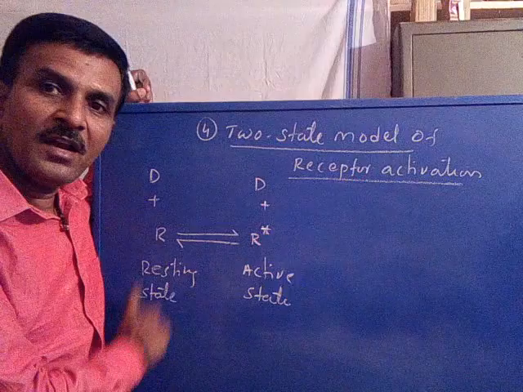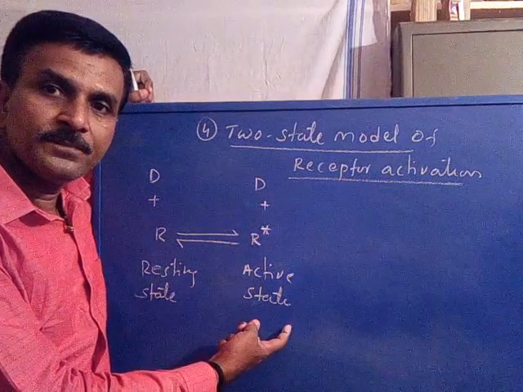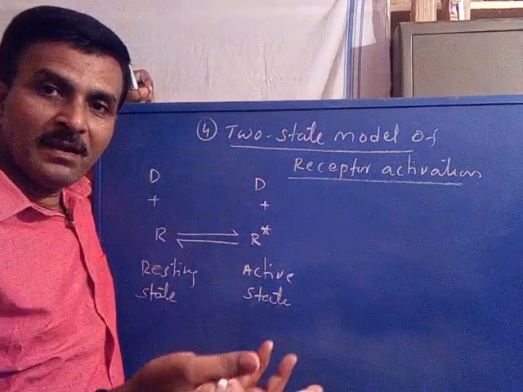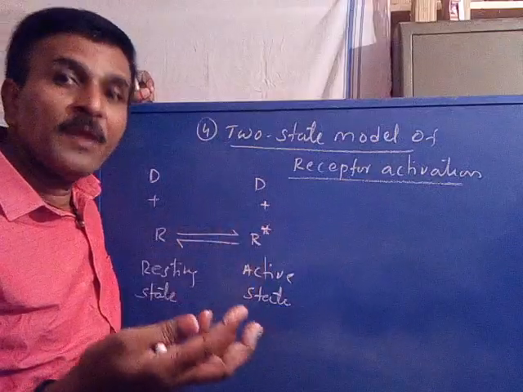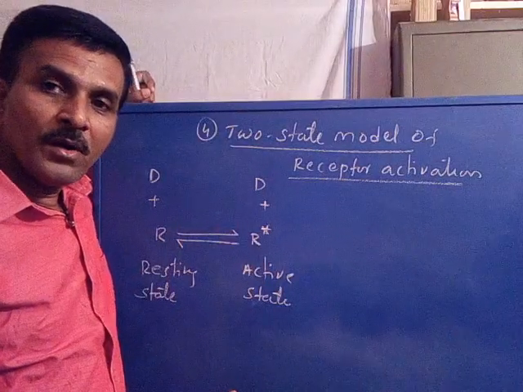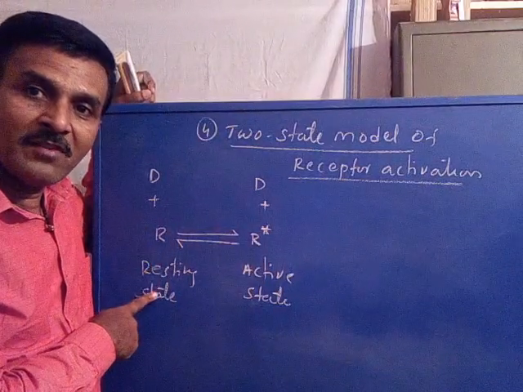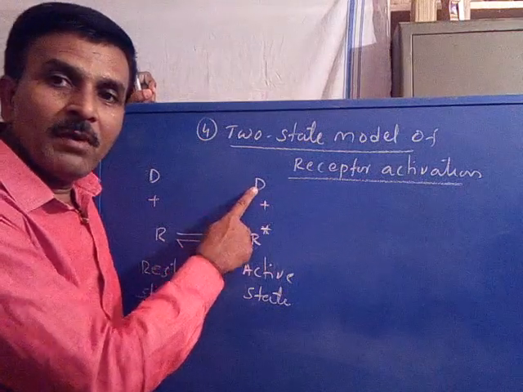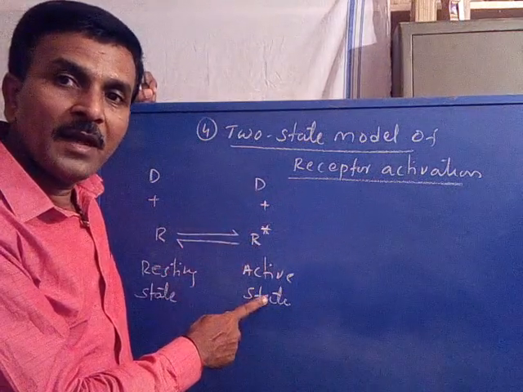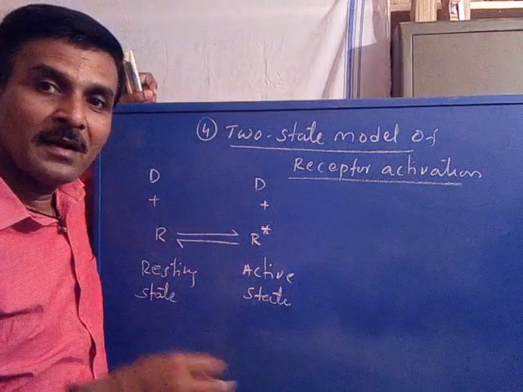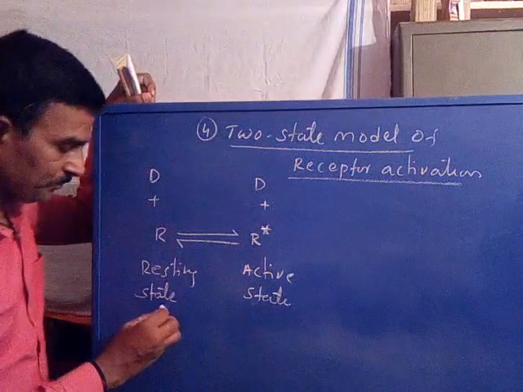One is resting state, other one is active state. Now when we apply drug, the drug molecule may be bound with a receptor under resting state, or a drug may be bound with a receptor under its active state to form drug receptor complex.